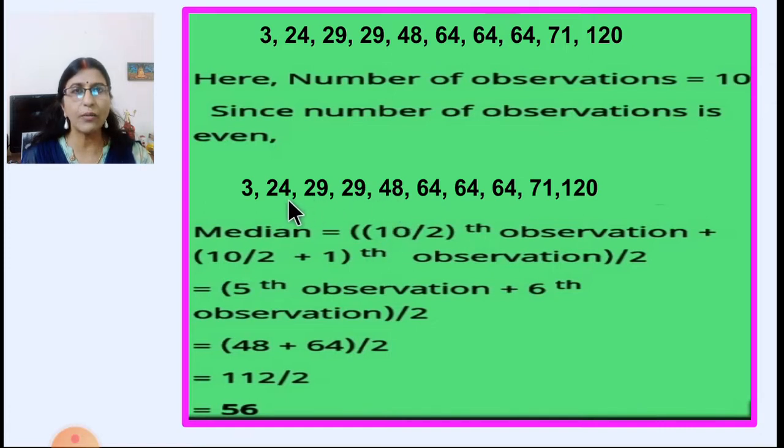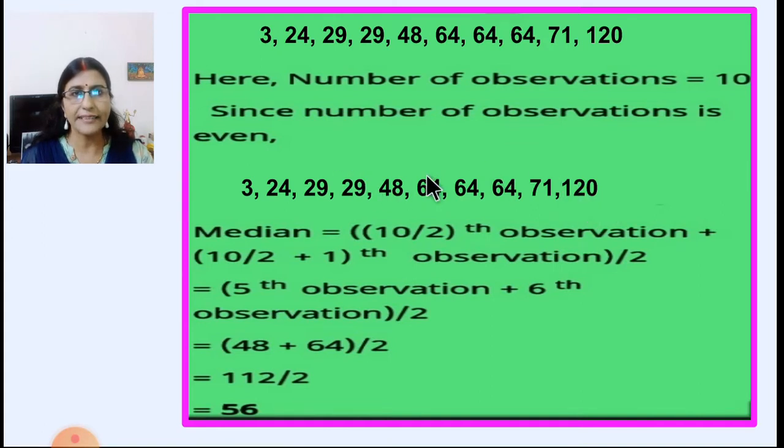And the 6th one: 1, 2, 3, 4, 5, 6, 64. So 48 plus 64 upon 2. 48 plus 64 is 112 upon 2, and when you divide 112 by 2, you will get 56. If you arrange all these numbers in decreasing order also, you will get the same median.